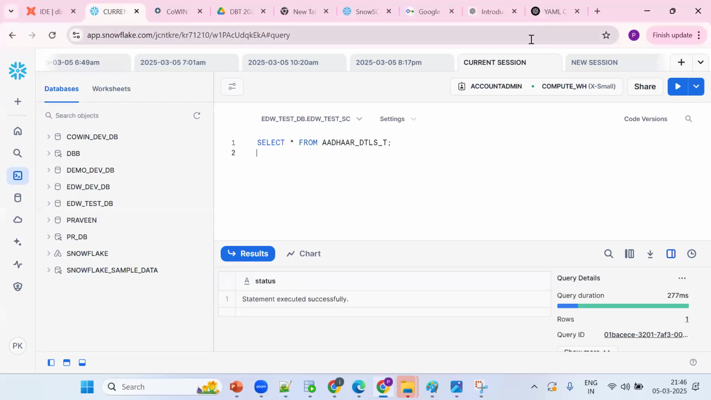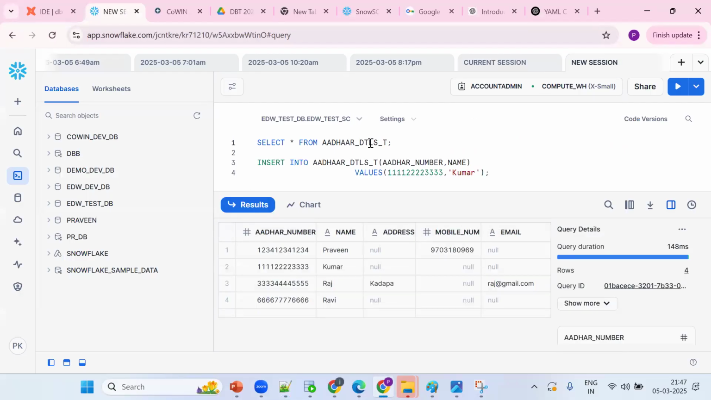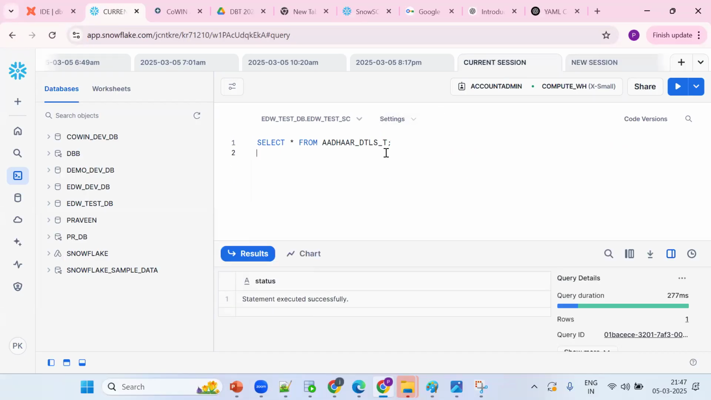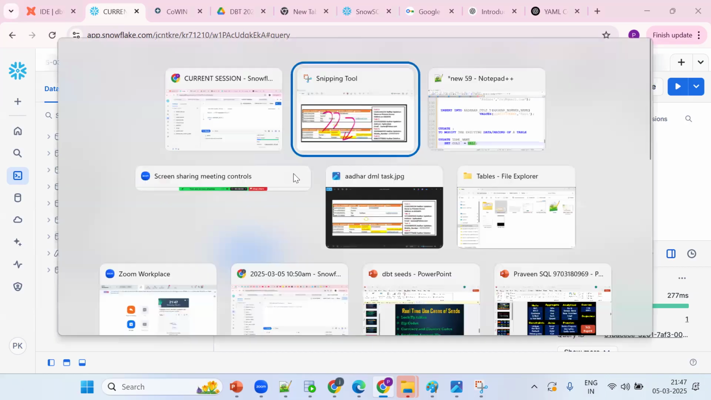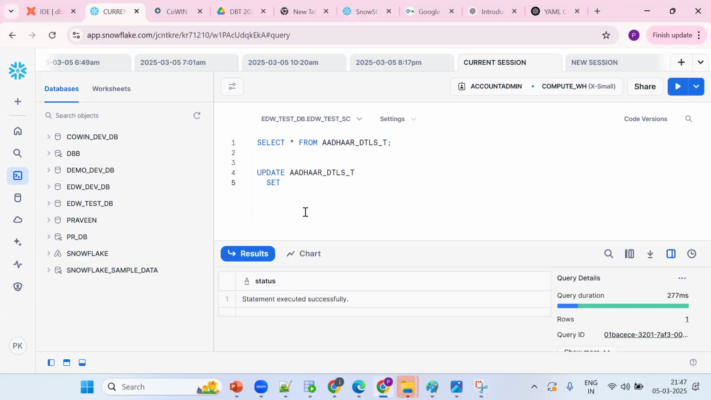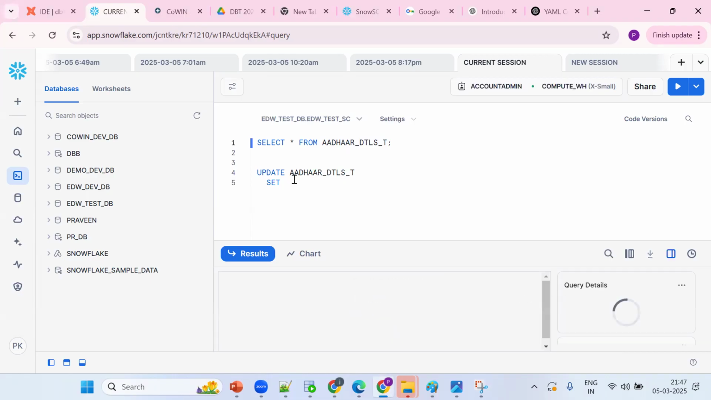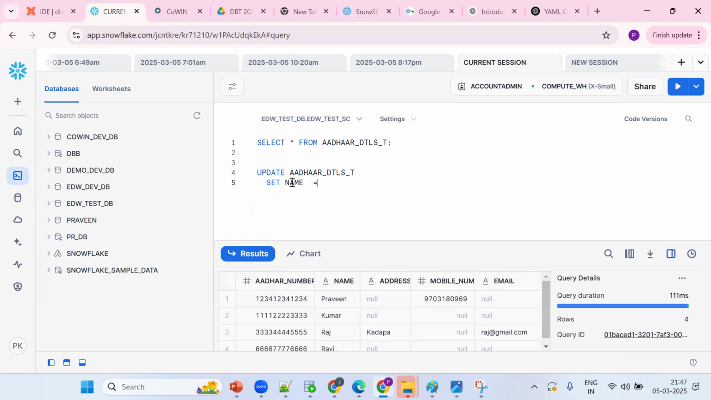So see how to modify. We are in the current session. Both are having the same data, this is fine. Remove the same thing because we committed. Now go to the current session. What is the syntax? UPDATE table name SET what I want to set. I want to set name. So query the data first. What do I want to set the name to? Praveen Kumar.